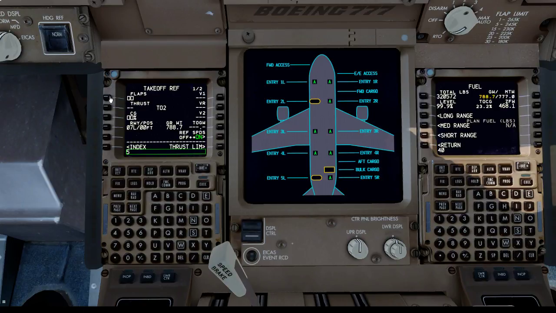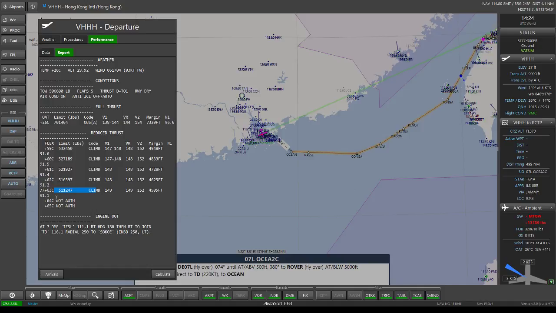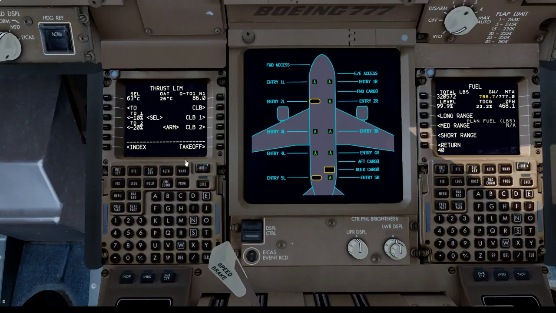Flaps 5, 63, thrust limit, 86% N1. Let's see how accurate that was. This is actually saying 63, but since we haven't changed the fuel weight as yet, that's the reason why.